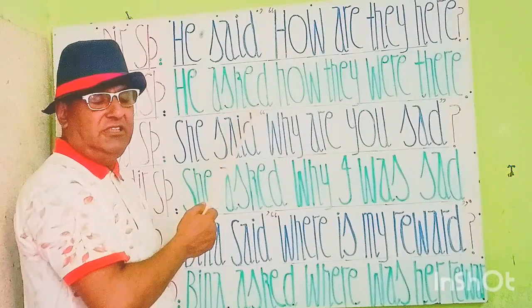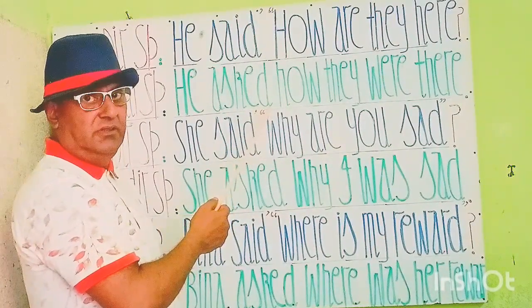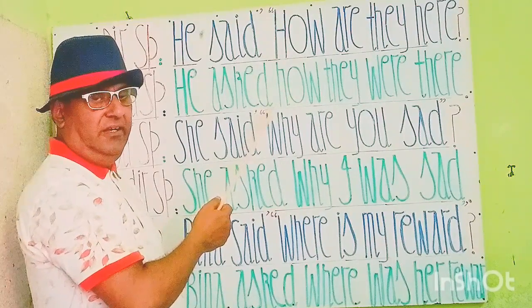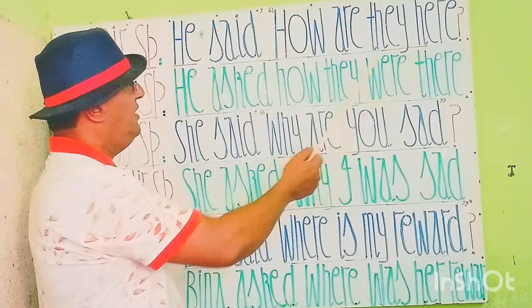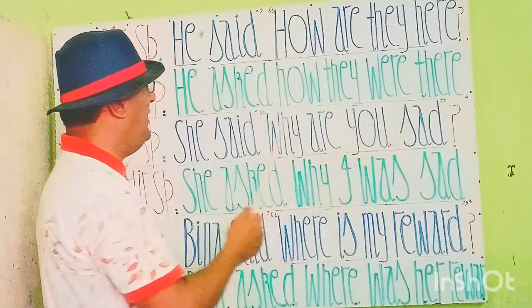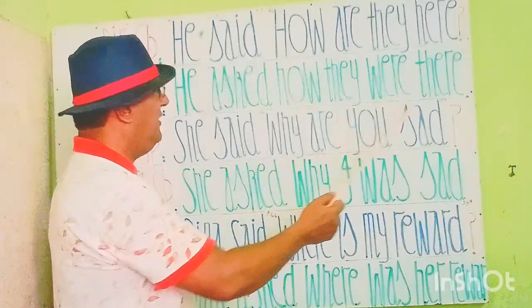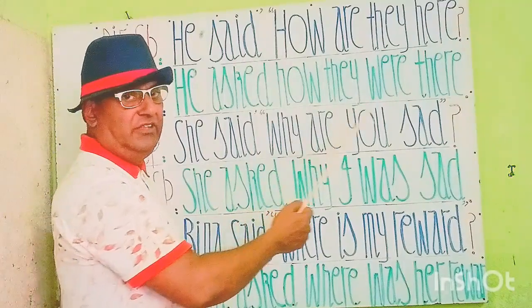You see my student, this is a positive and affirmative statement. And by rules, in changing from direct speech to indirect speech, interrogative sentences will be reversed to positive or affirmative form. So that's why we have a positive statement here. He asked how they were there.